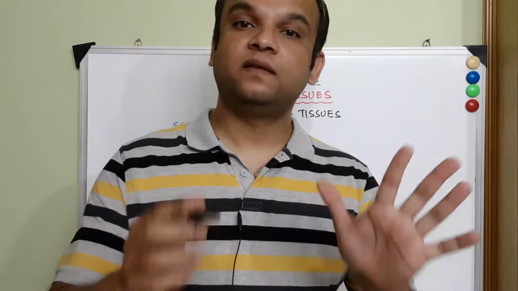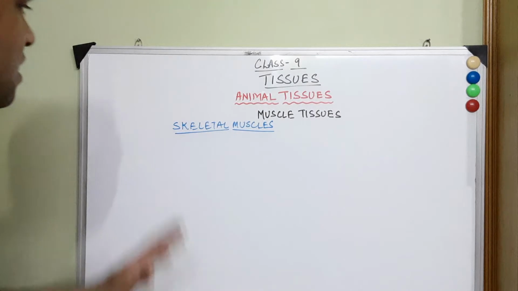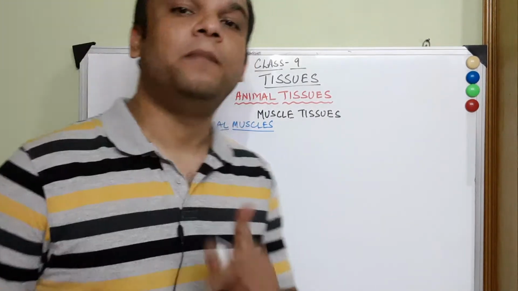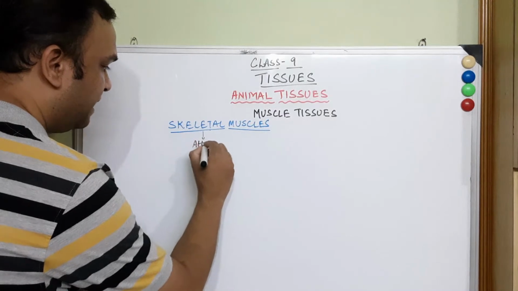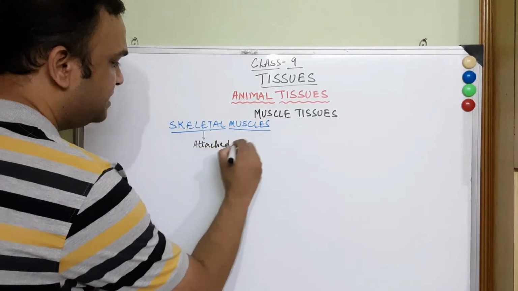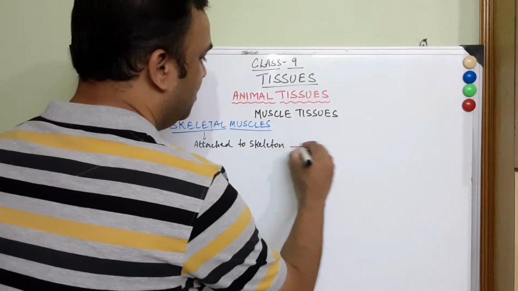Thus we are starting with the first type of the muscle tissues, that is the skeletal muscle tissue. And what are the skeletal muscle tissues? By the name itself, it is very evident that they are attached to the skeleton of our body. Skeleton which is made up of bones.